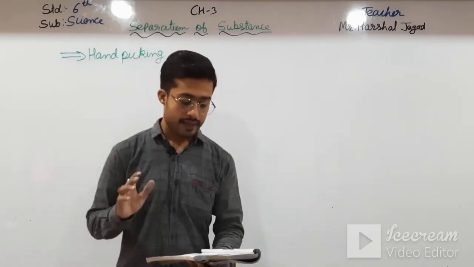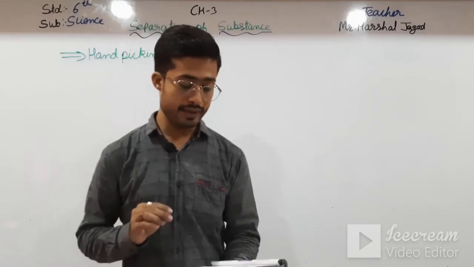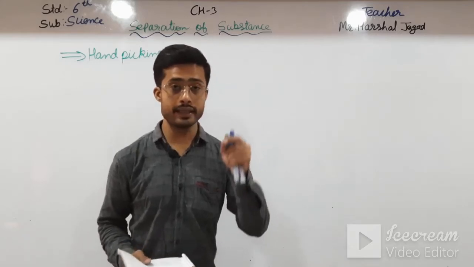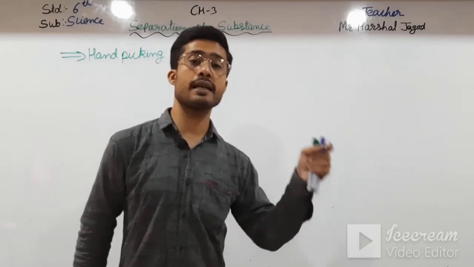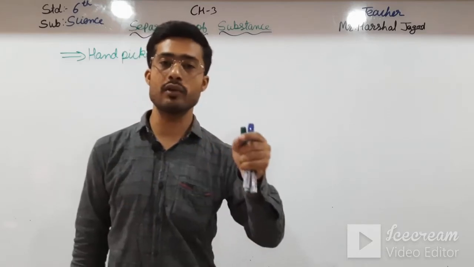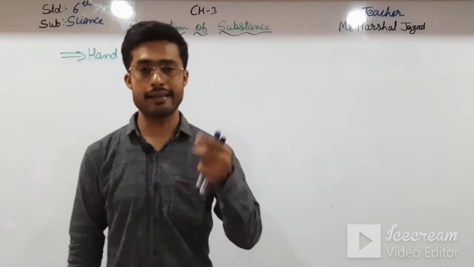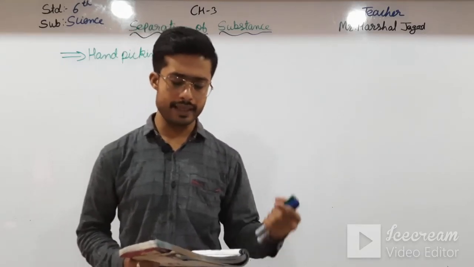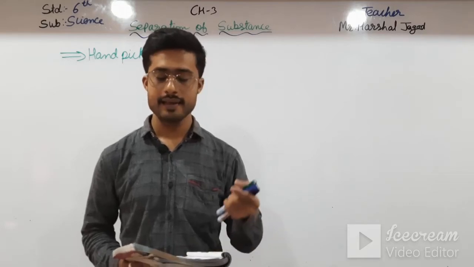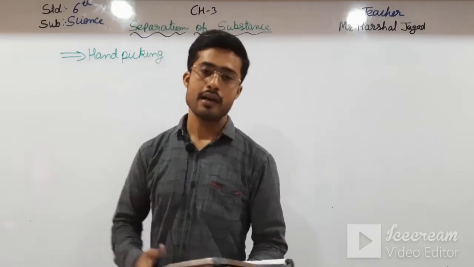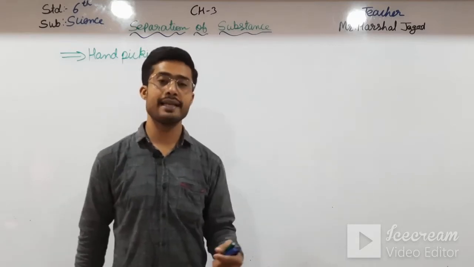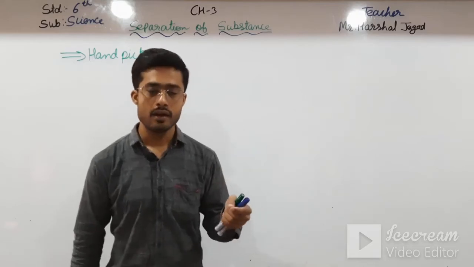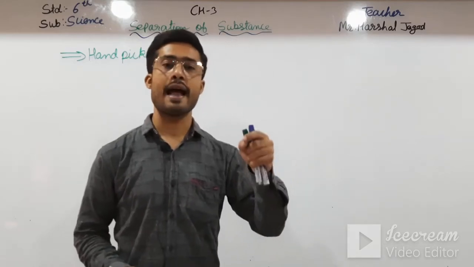Okay students, and impurities are few in numbers and impurities can be easily spotted. See here, first of all the impurities are few in numbers, the grains are more and impurities are less, then only this hand picking can be done. This is our second condition. And see here, impurities can be easily spotted due to their different size, shape and color. Okay students, how can impurity be spotted? Very easy, because their shape, size and color is different from the grain. Okay students, so this is what hand picking is.